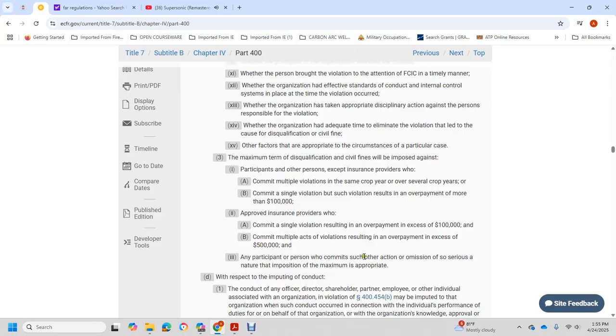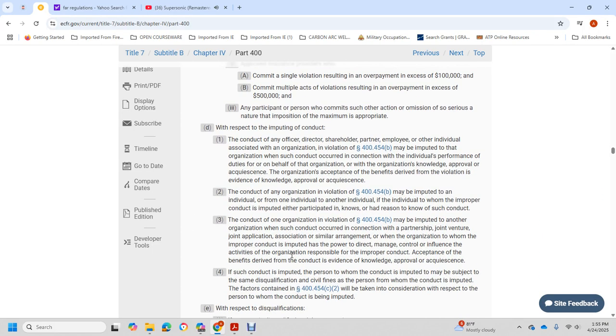A participant who commits these or other acts or actions may warrant imposition of the maximum term, as appropriate. With respect to imputing the conduct of an officer, director, shareholder, partner, or employee, or an individual associated with the organization, a violation under 454B is viewed as the organization's when the conduct is performed within the duty of the individual on behalf of the organization, with organizational knowledge or approval of the act, acquiescence of the organization, or acceptance of the benefit derived from the violation. Evidence of knowledge or approval by the organization of the conduct also applies, as does the conduct of another individual whom the organization properly should have known participated, where there is reason to know that such conduct violates 454B.